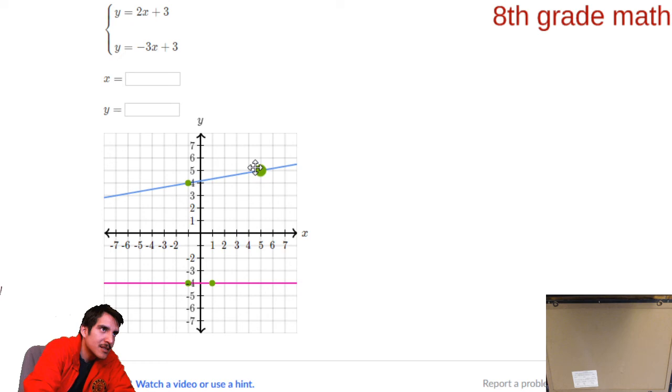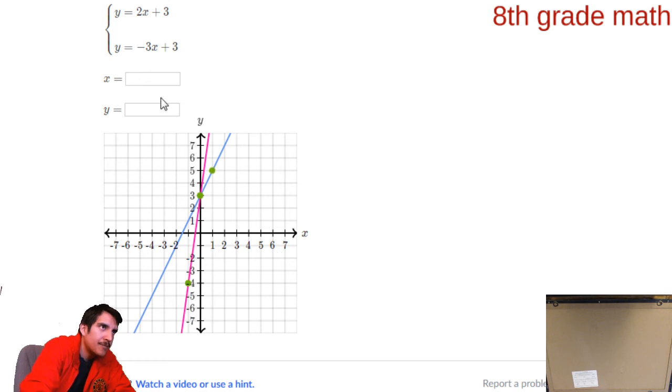Hold on. There we go. Begin with 3, and then the slope of 2 means you are going to rise 2, run forward 1. And that's the line. The other line also begins at 3, so let's put a big 3 point there. But the slope of the second equation is -3, which means -3 over 1. So let's go 1, 2, 3 units down, 1 unit forward.